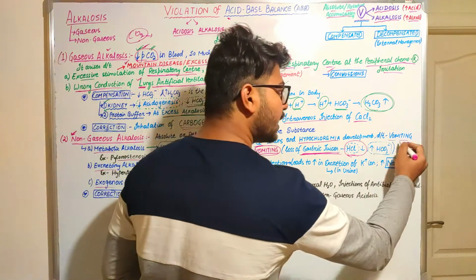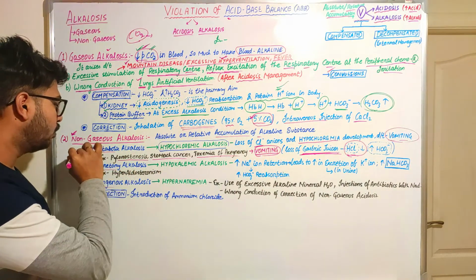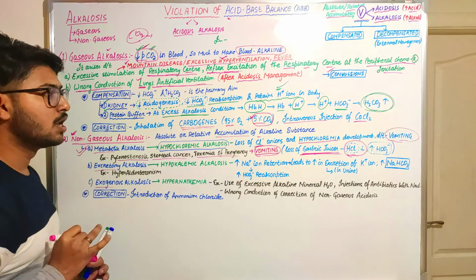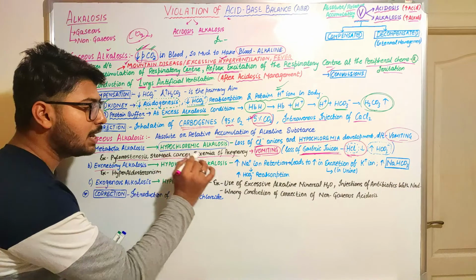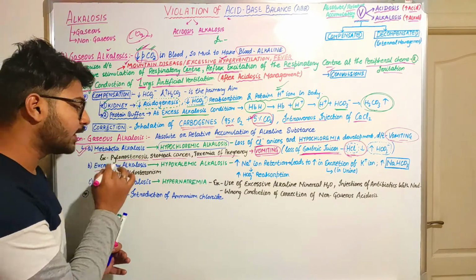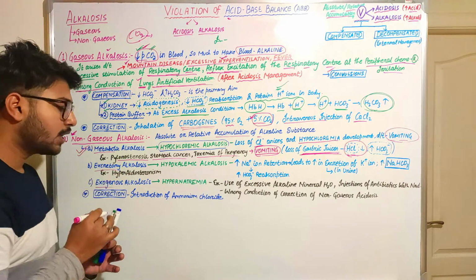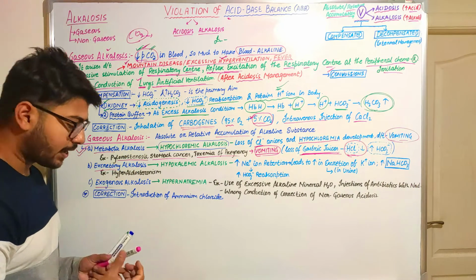So if I say vomiting, the first thing you should have in your mind is that it will lead to metabolic alkalosis. So what are the conditions? It can be pylorostenosis, stomach cancer, and in case of toxemia of pregnancy. Next comes the excretory alkalosis. Excretory alkalosis means, as I have said already, it will be related with the process of excretion.